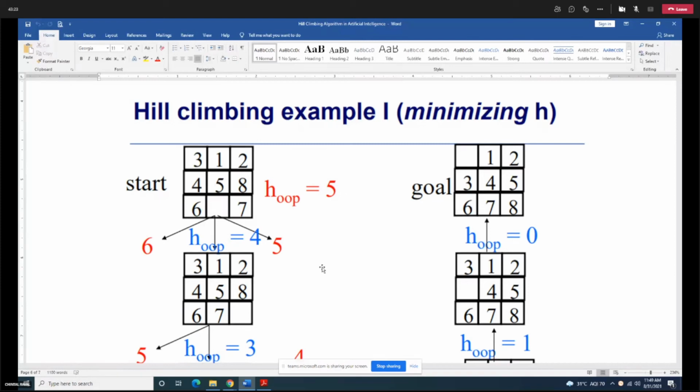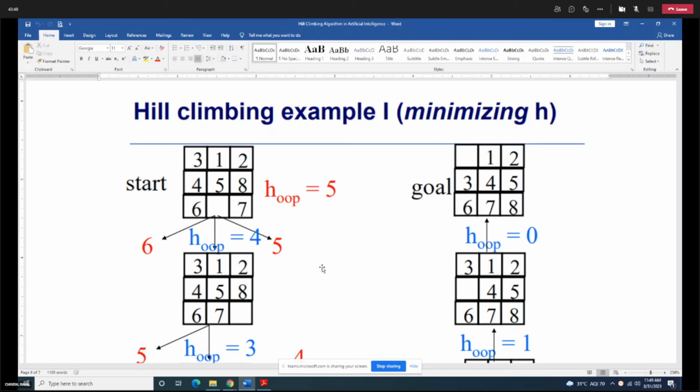And here, in this particular example, the start state will have a heuristic function cost of 5, and we need to reach the goal state with a heuristic function cost of 0. That is what we need to do over here. So for the start state, you will have the heuristic function cost as 5.